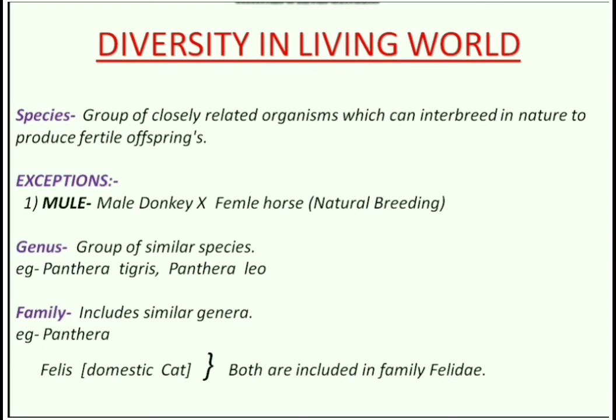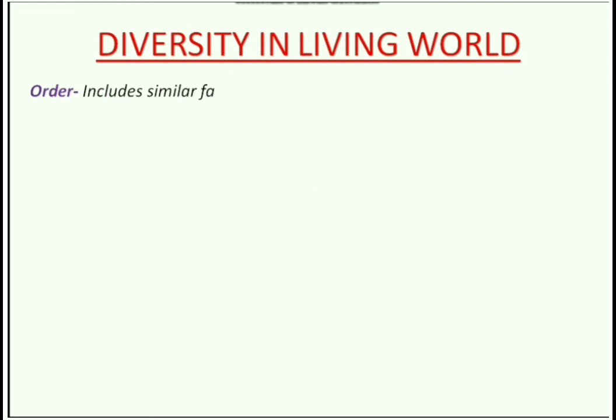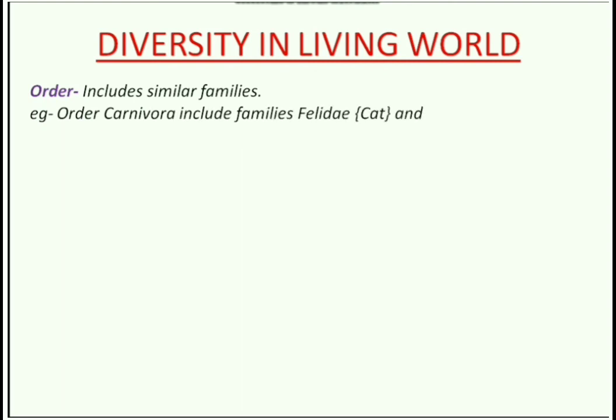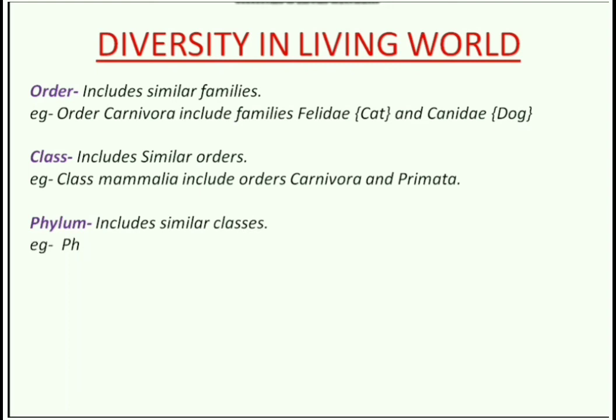Let us talk about the next category, order. It includes similar families. Felidae, the cat family, and Canidae, the dog family. They are included in the same order, Carnivora. Class includes similar orders. Order Carnivora and order Primata are included in the same class Mammalia. Phylum includes similar classes. Chordata is a phylum which includes classes like Mammalia, Aves, reptiles, amphibians, Pisces.